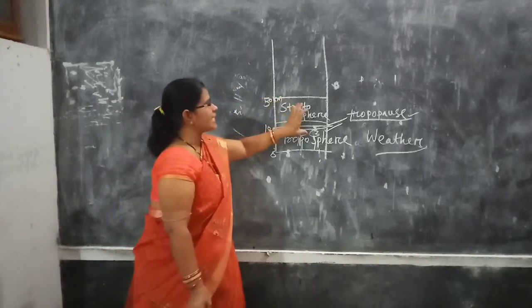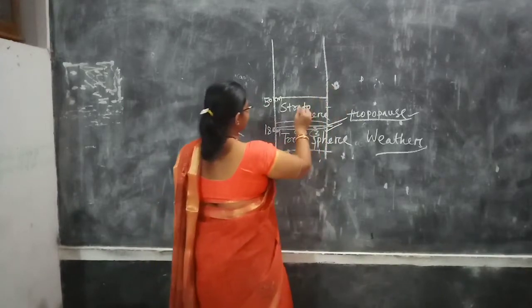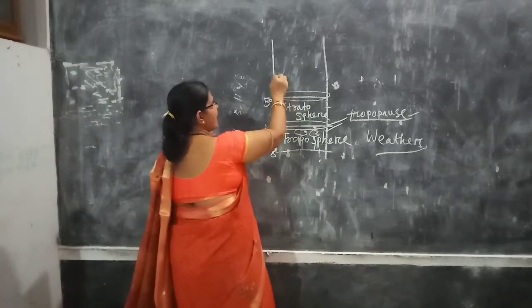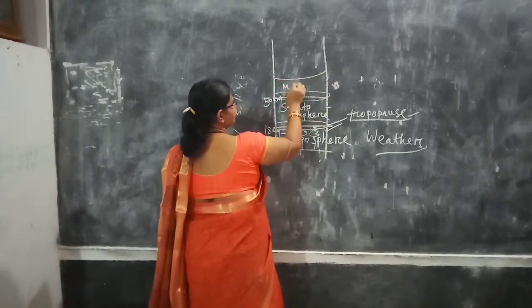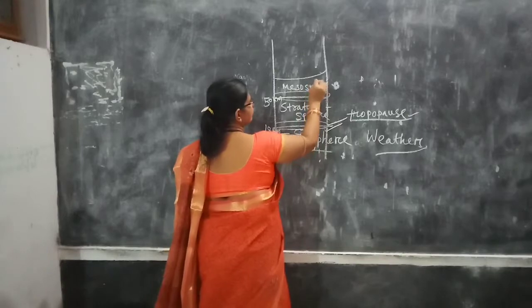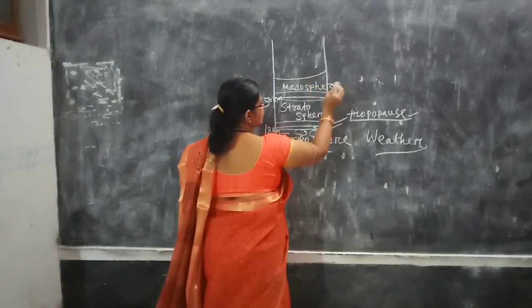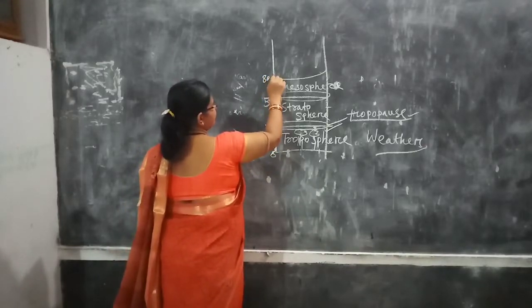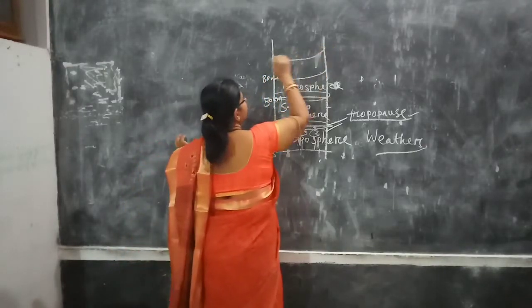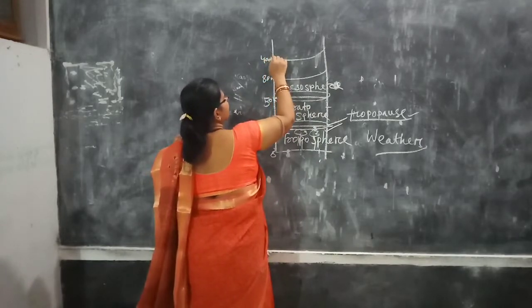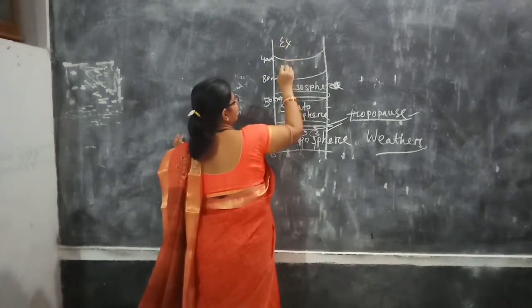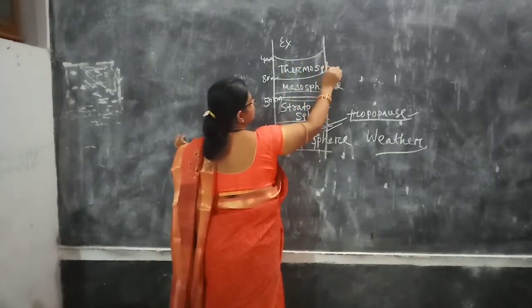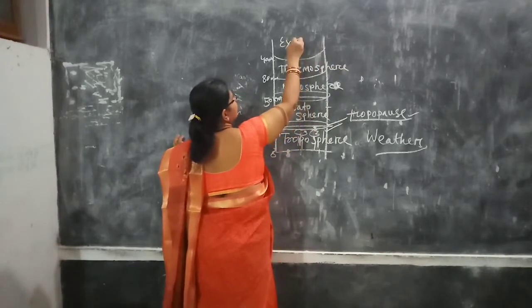Here aeroplanes, jet planes fly comfortably. And above it, again there is a boundary zone between stratosphere and mesosphere. Up to 80 kilometers, then 400 kilometers, and beyond it is the exosphere. This is thermosphere, and this one is exosphere.